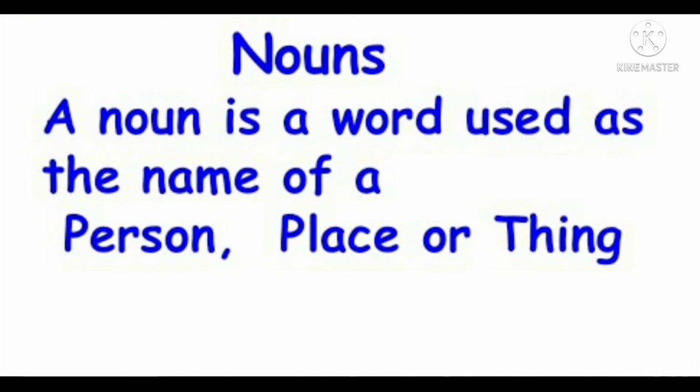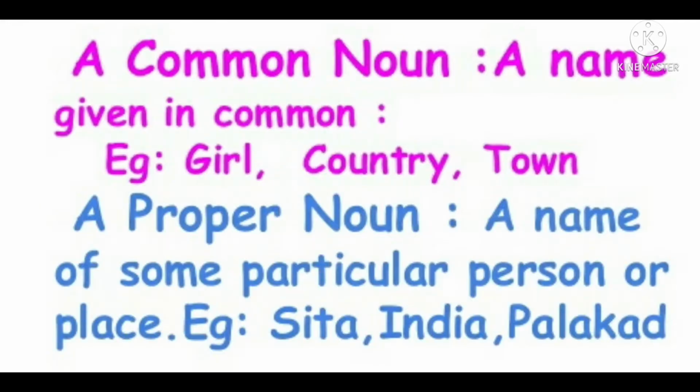And we know that there are different types of noun like common noun, proper noun, abstract noun and collective noun. So what does it mean by a common noun? A common noun is a name given in common to every person or thing of the same class or kind. Actually common here means it's shared by all. For example, girl is a common noun. Boy is a common noun. Town is a common noun.